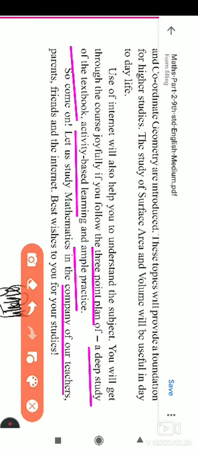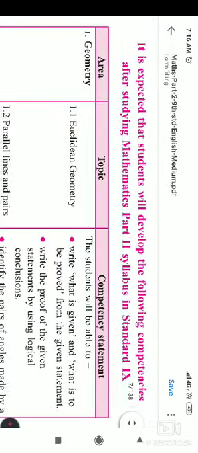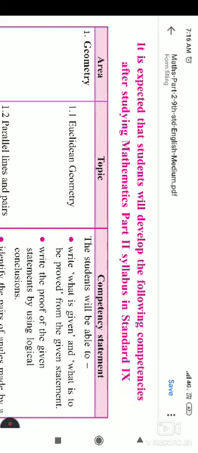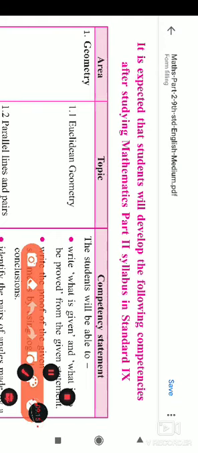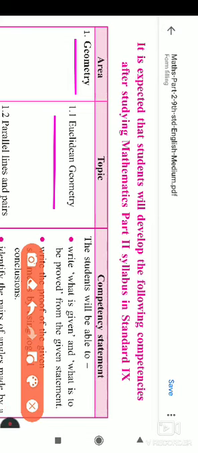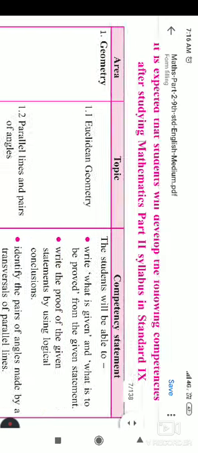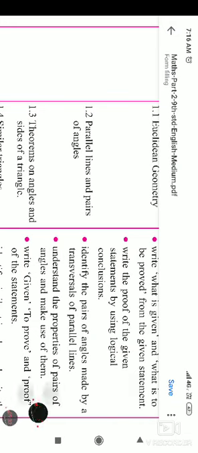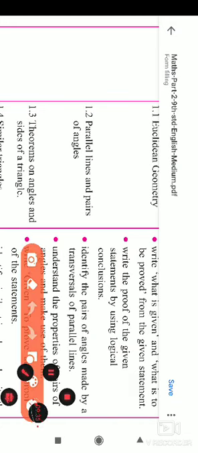So this is the information provided in the preface, and after the preface there is the expected outcome: that the students will develop the following competencies after the mathematics part 2 syllabus in standard 9. Here the names of topics are provided. Inside each topic the subtopics are named, and from this topic and area, what you are going to learn, those are the competencies. This is given here in the third column.